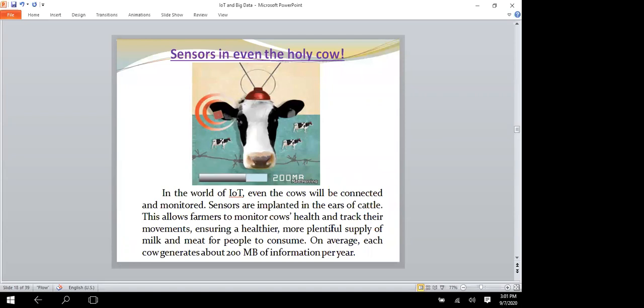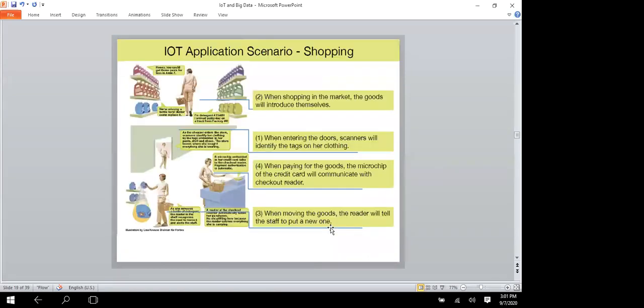The sensor on the holy cow is also connected, monitoring where it is going, how much milk it is giving, what the health of the cow is, and the conditions of the cow. All of that can be monitored through the sensor. So the IoT applications are used in shops also.